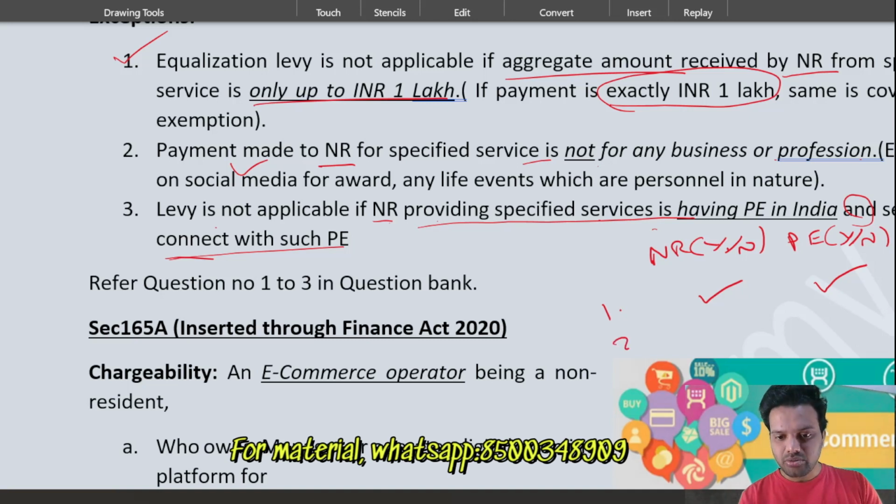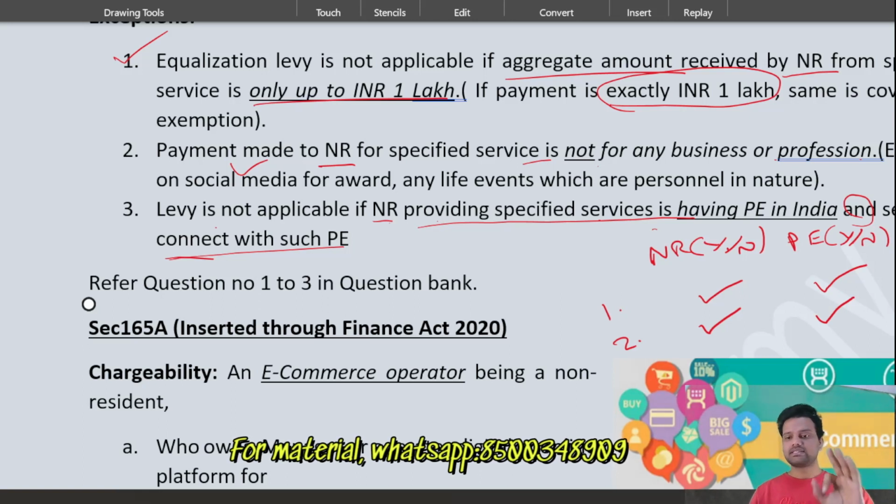And in point number 2, non-resident, yes. Permanent establishment, yes. Service connected with Indian entity, yes. Equalization levy applicable, no. Equalization levy is not applicable. I hope with this table you have got complete clarity on the permanent establishment, non-resident concept, etc.